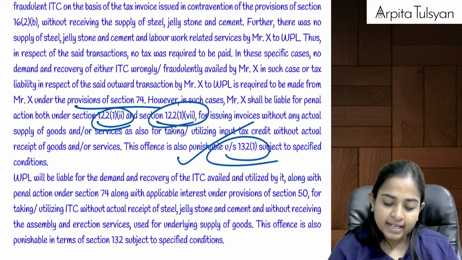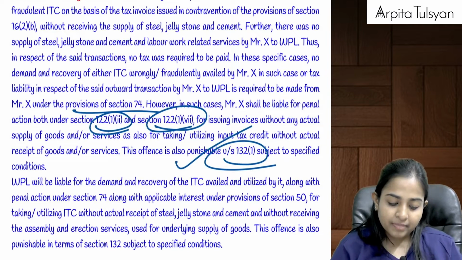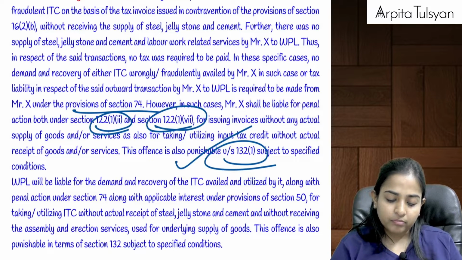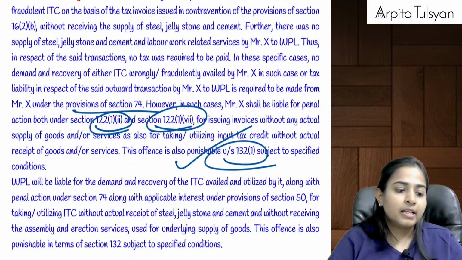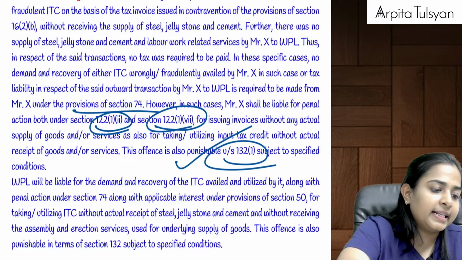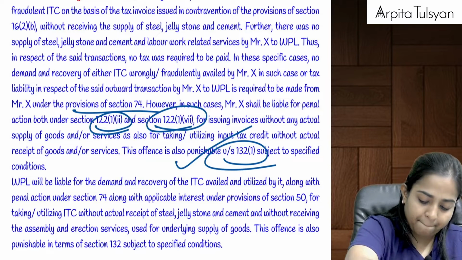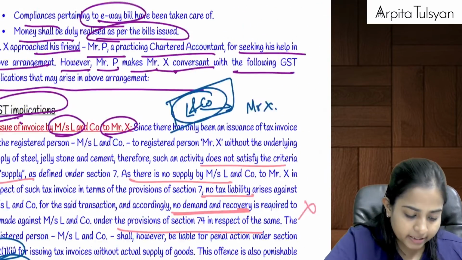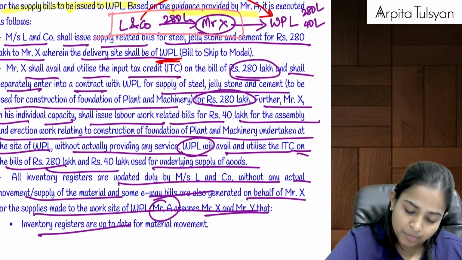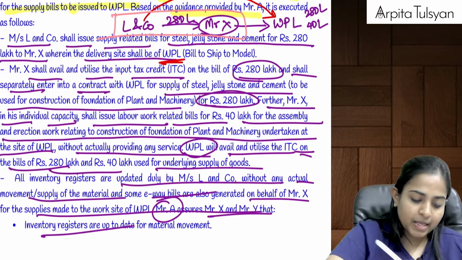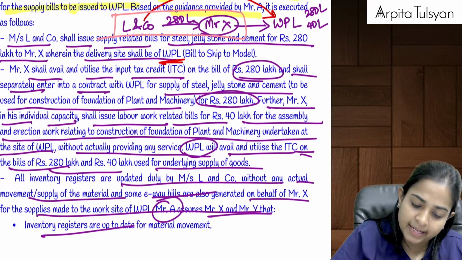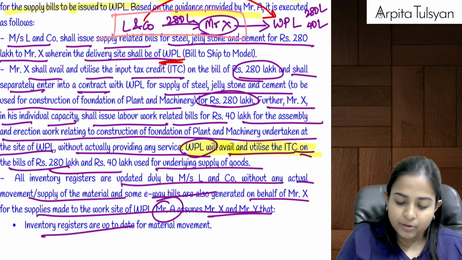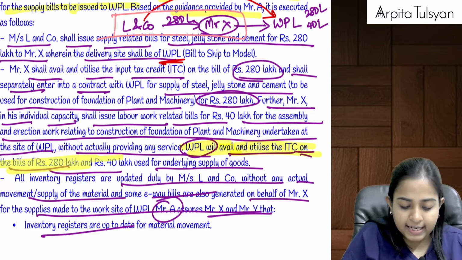Are you understanding this? Yes. Are you clear with this? Okay, now the next thing that they are telling us here, going back to the case study. Think from WPL. See this thing which I am highlighting. Everyone with me? WPL will avail and utilize the ITC on the bills of 280 lakhs and 40 lakhs